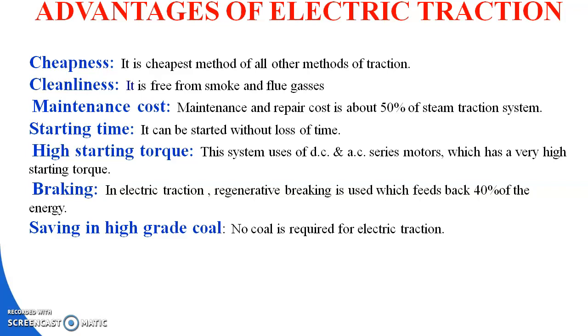And high starting torque means, obviously we know that for DC traction we prefer the DC series motor and DC compound motor, and for AC traction we prefer the AC series motor and 3-phase induction motor. So high starting torque means this system uses DC and AC series motors, which have a very high starting torque, because the DC series motor has very high starting torque.